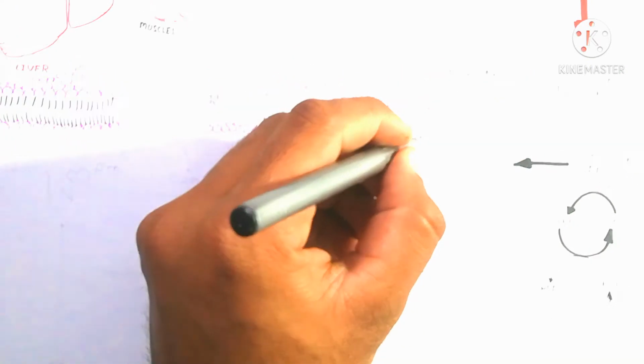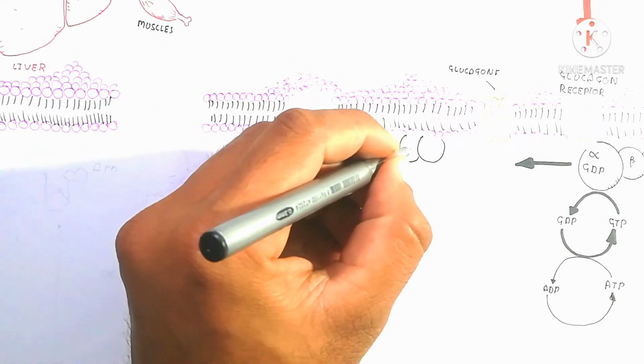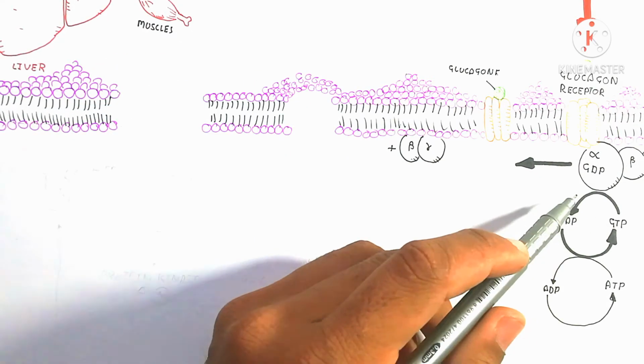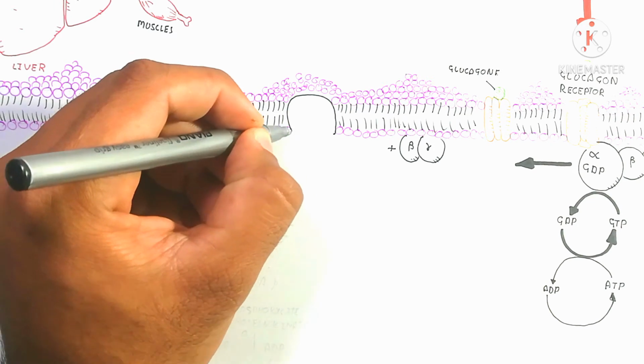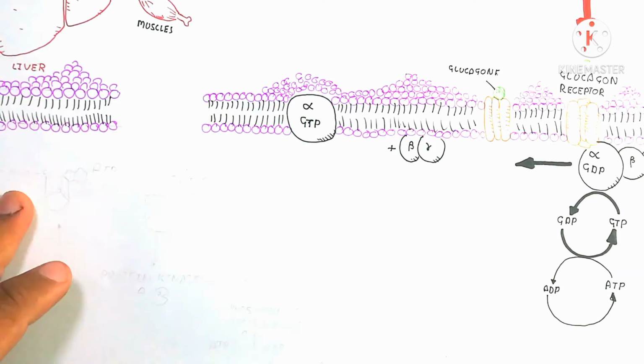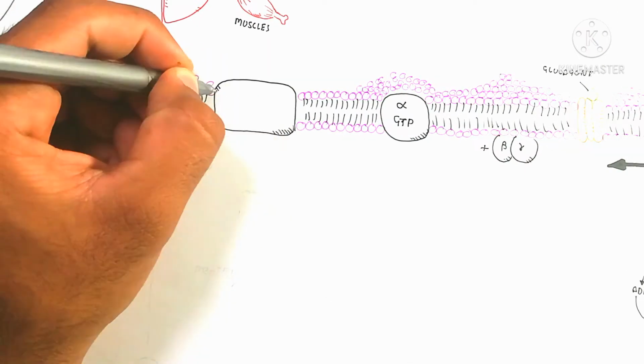Here I am drawing the glucagon receptor again, and GTP will again be converted back to GDP.